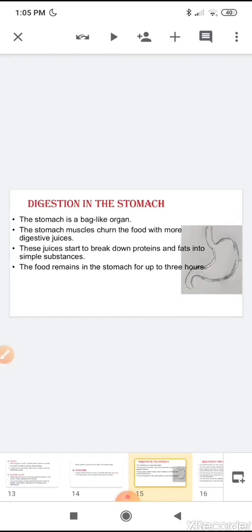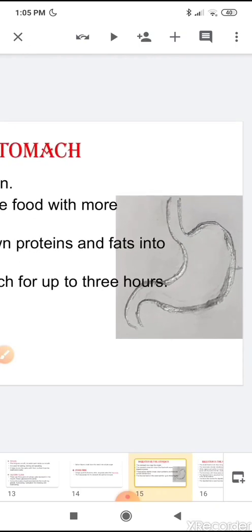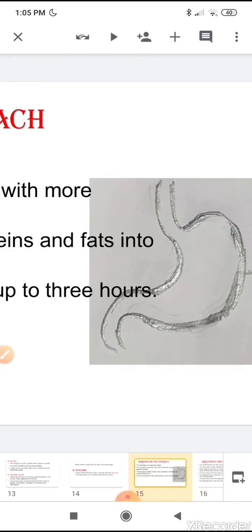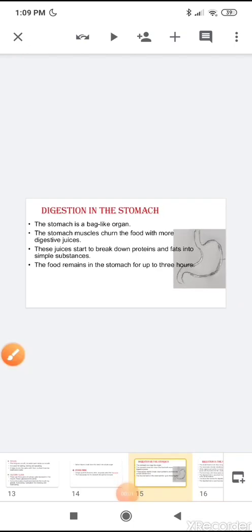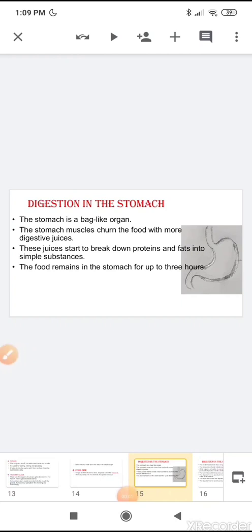So what is stomach? Stomach is a bag-like organ. You can see here a diagram of stomach. It is a bag-like organ. The stomach muscles chew the food. Chew means here to convert into a powder form with more digestive juices.